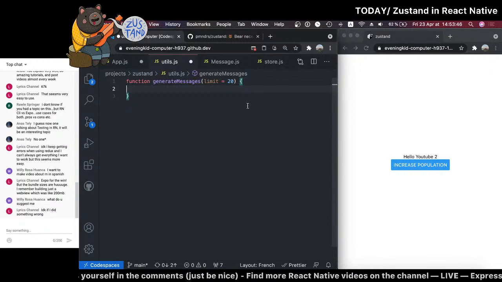I'm just going to look a bit at your chat. I keep getting errors when using Redux and I can't always get everything I want to work, but this seems easier. If you think this way, you should really give a look at Recoil. I really love Recoil. It's very simple as well, and it has this Redux feeling without all the extra work. Export for the win, but the bundle sizes are huge.